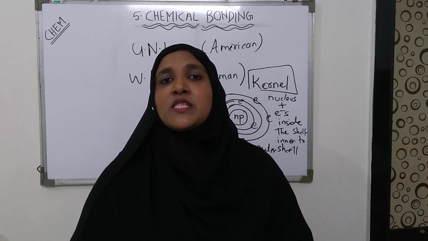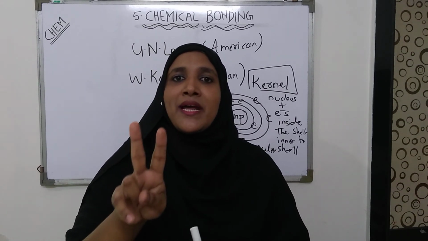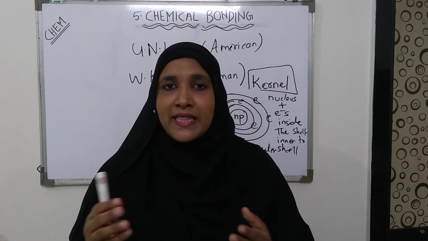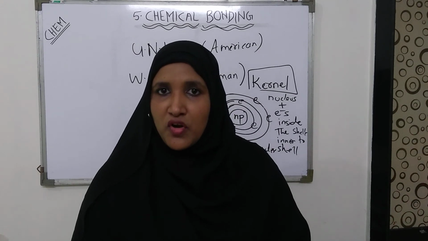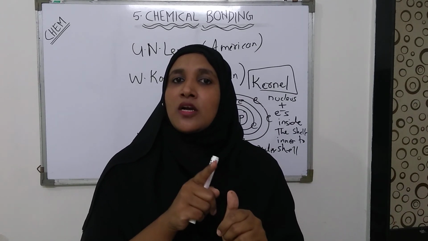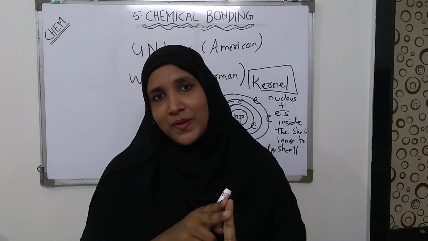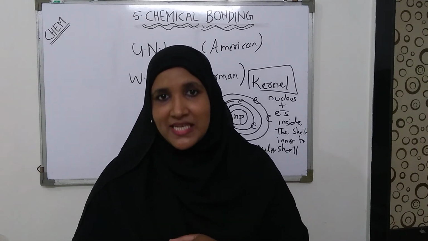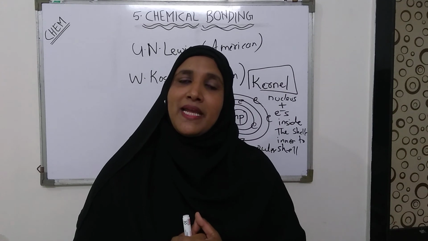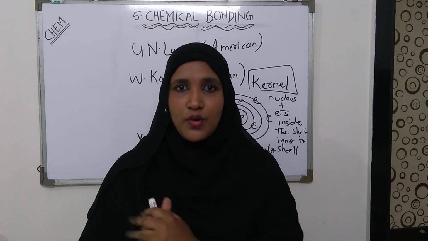On the basis of this, we can say that there are two types of force of attraction that may exist during a bond formation. Number one is covalent bond and number two is ionic or electrovalent bond. Now let's discuss in detail what is meant by electrovalent and what is meant by covalent bond.